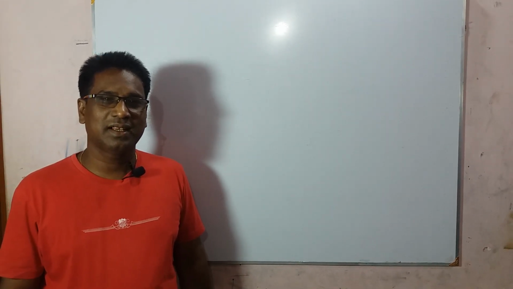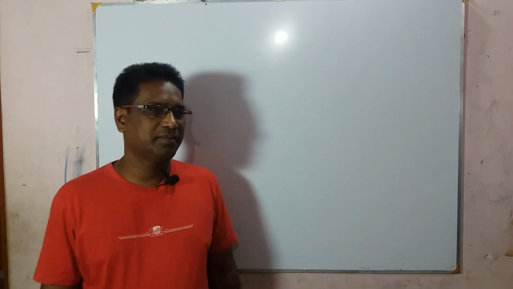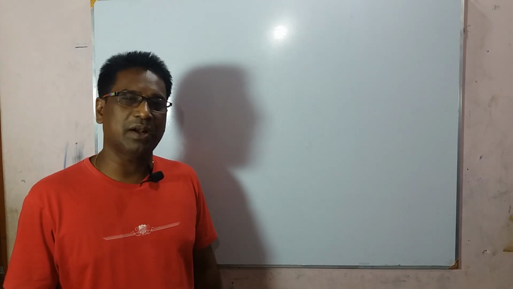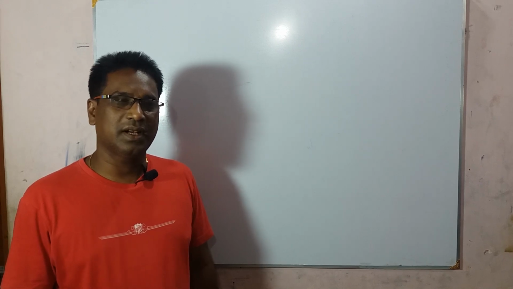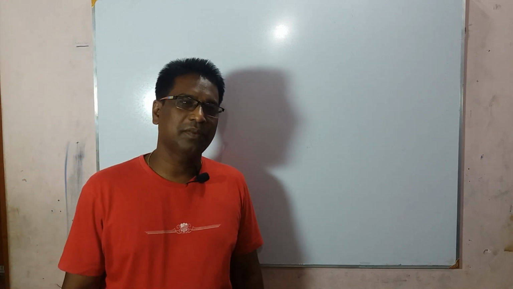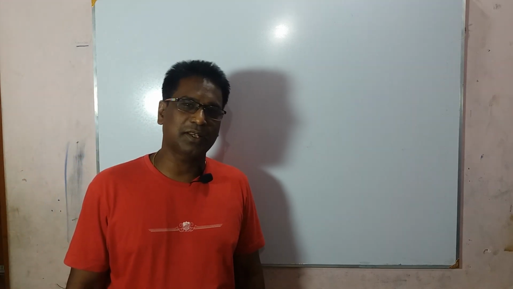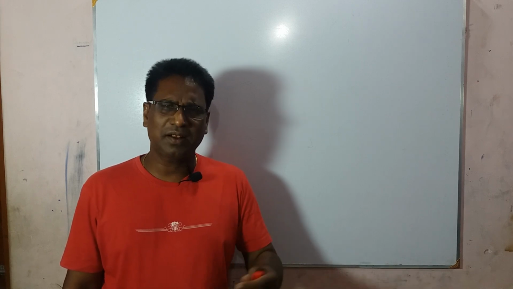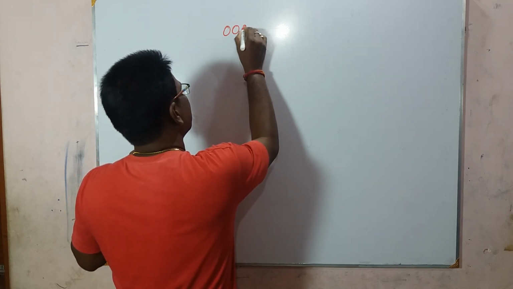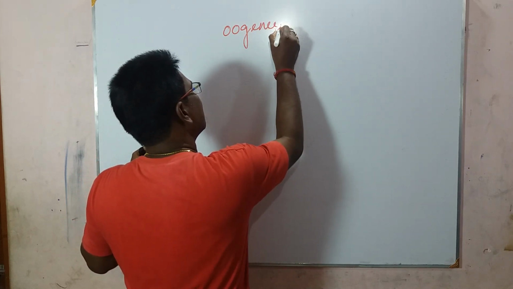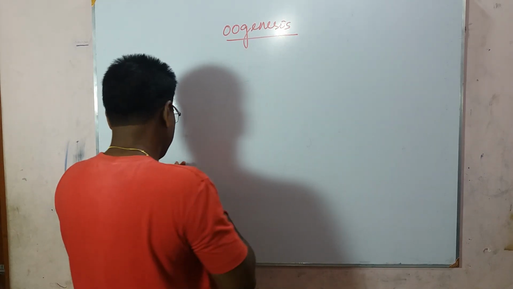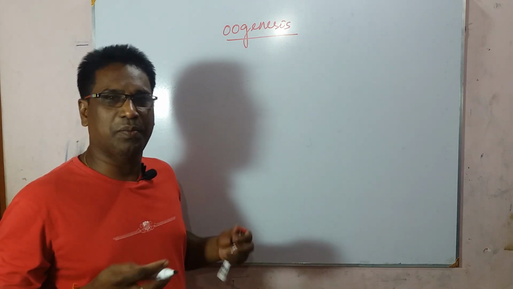Today's topic is oogenesis. In my previous video, I already discussed spermatogenesis. Students, as you know, the production of spermatozoa from the male gonad, the testis, is called spermatogenesis. Like spermatogenesis, oogenesis is the process of production of ova from the ovary.